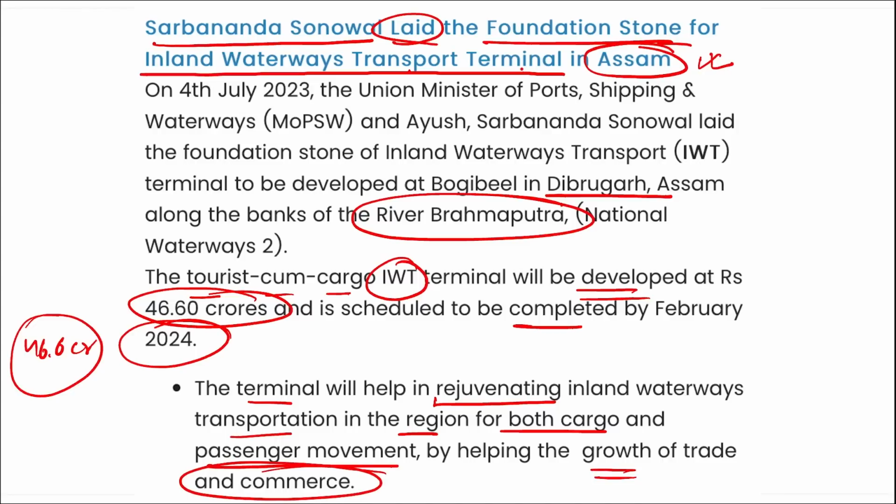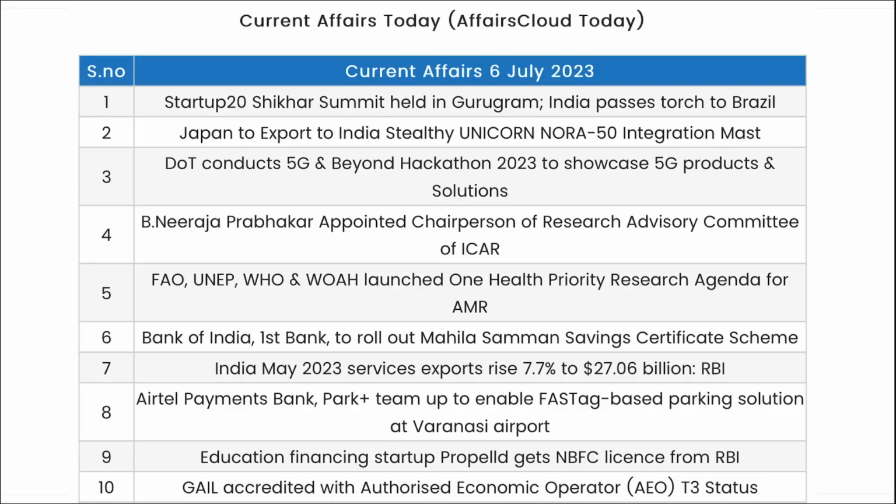Correct? So this Inland Waterways Transport Terminal will be in Dibrugarh, Assam, and Sarbananda Sonowal ji laid the foundation stone for the same. 46.6 crore rupees has been allocated for developing this project, and it will be completed by February 2024. So friends, these were your important current affairs for the day.